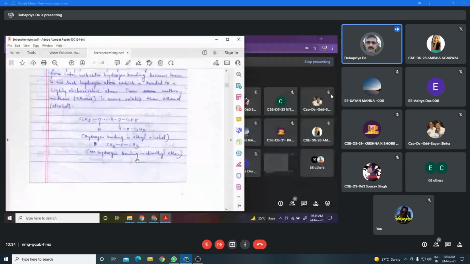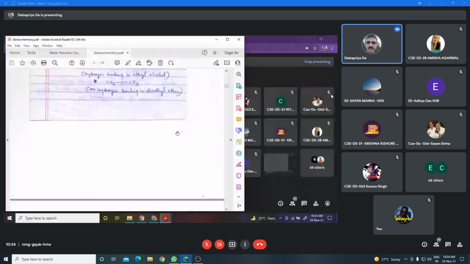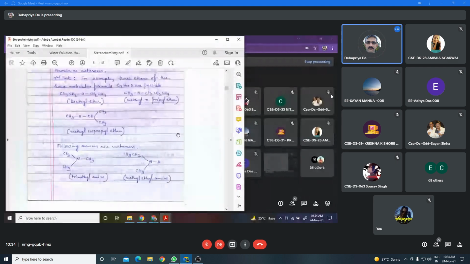Now I shall discuss metamerism. Metamerism: isomeric compounds that belong to the same homologous series, that means the same class of organic compound, and contain a multivalent atom like oxygen or nitrogen, and those multivalent atoms bear dissimilar alkyl or aryl groups.